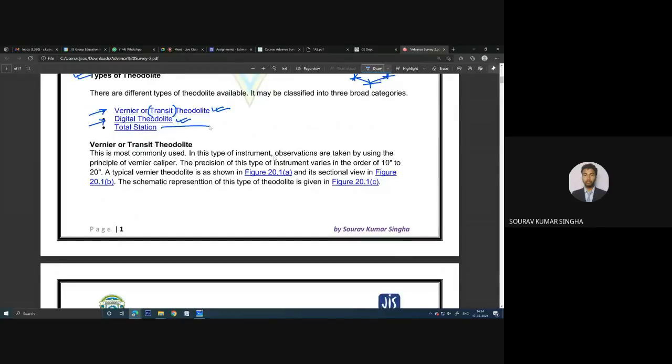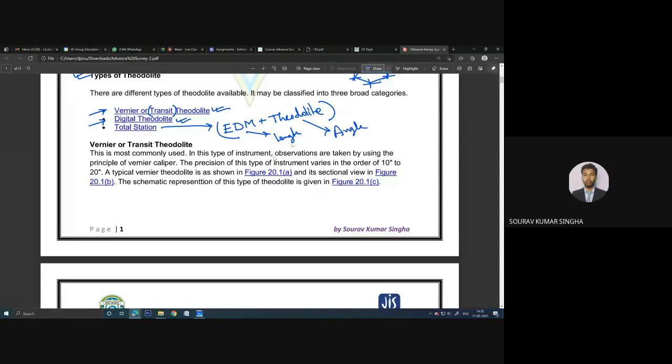Total station is basically a combination of EDM and theodolite. Remember this very carefully: EDM and theodolite. I have told you the purpose of using this EDM is to measure the length, and the purpose of using this theodolite is to measure the angle.